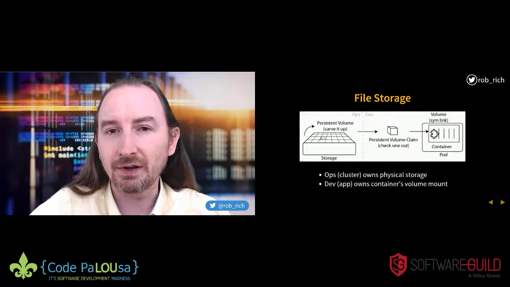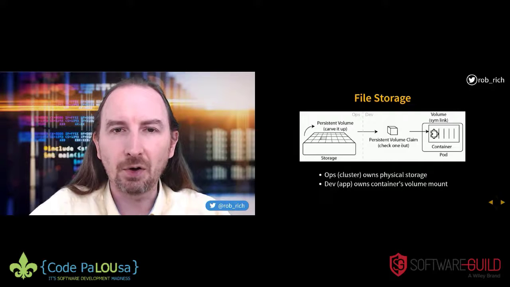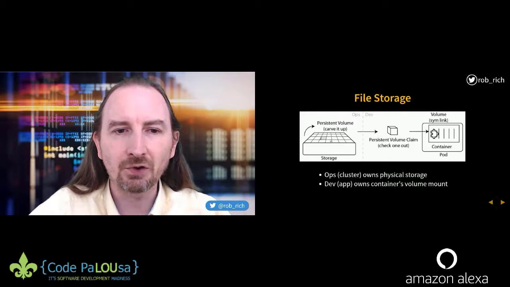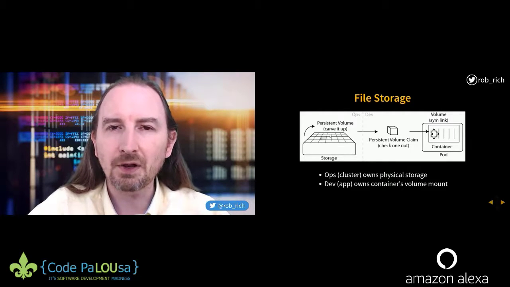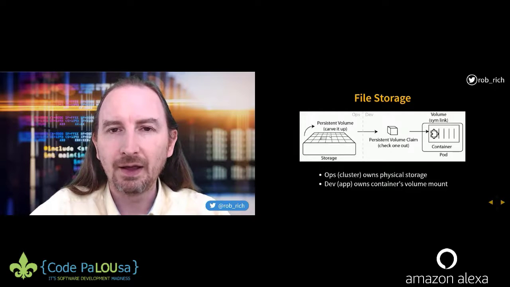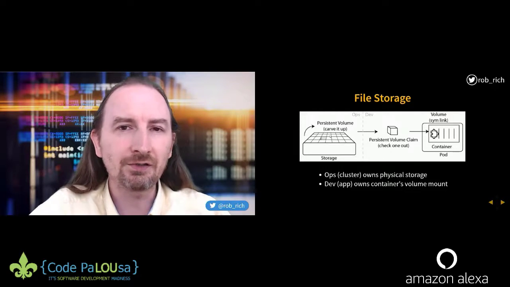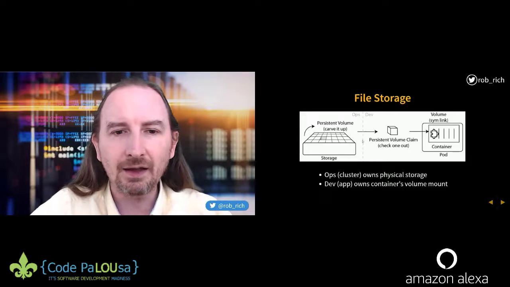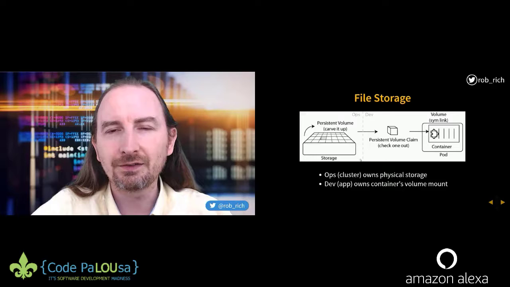What's interesting now is that the developer can own the container and the pod, and they can also own the persistent volume claim. They know where that symlink needs to be. And operations can own the storage and the persistent volume. I'm going to carve it up into 10 gig spots, and you don't need to know where they're actually stored. You just need to know that they're 10 gigs. So that's perfect. Ops can own the physical storage. Developers can own the linking it into the container. And that clear separation of duties is native inside the Kubernetes operating system.